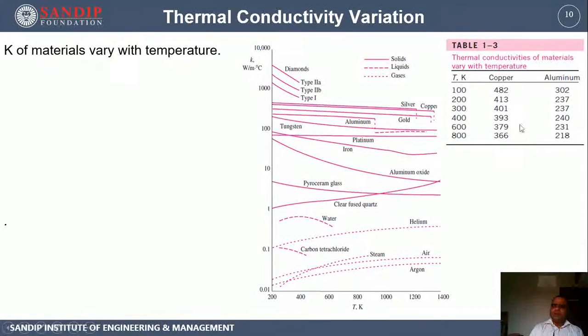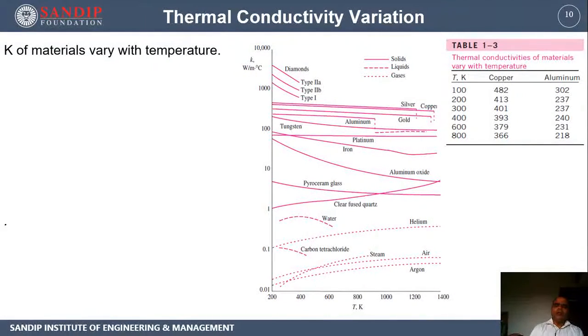Now, this is happening for all types of pure metals, wherein thermal conductivity is inversely proportional to temperature, because as the temperature increases, the molecular vibration increases, and that increase results in disturbance in the flow of free electrons, which results in reduction in the thermal conductivity of pure metals. So pure metals show a characteristic that the thermal conductivity reduces with temperature.